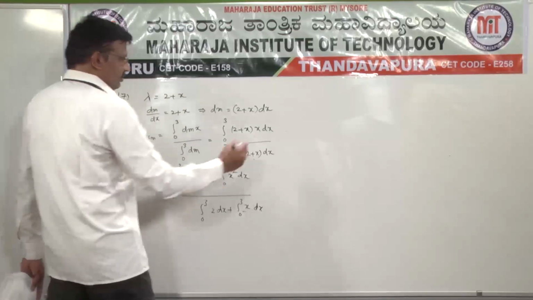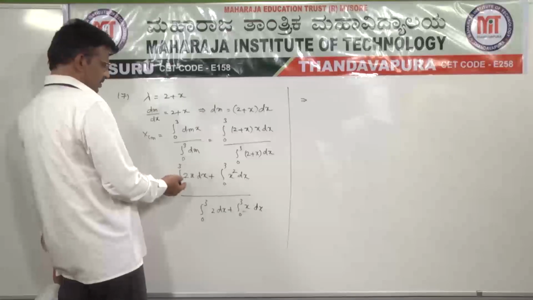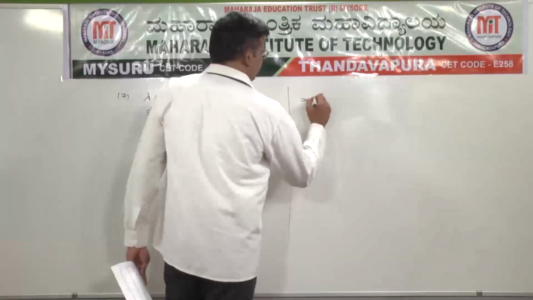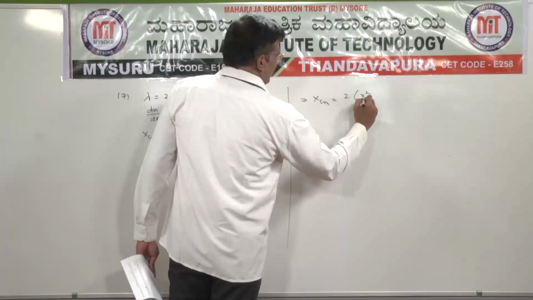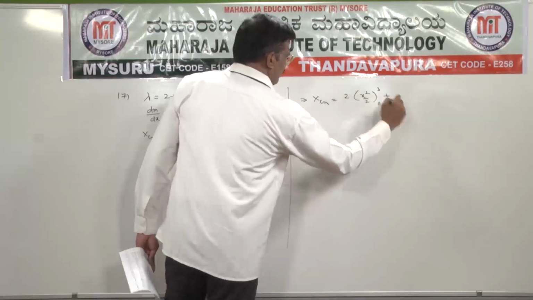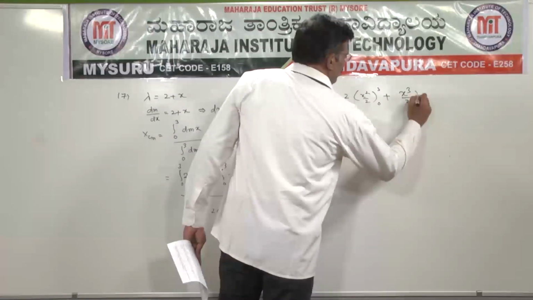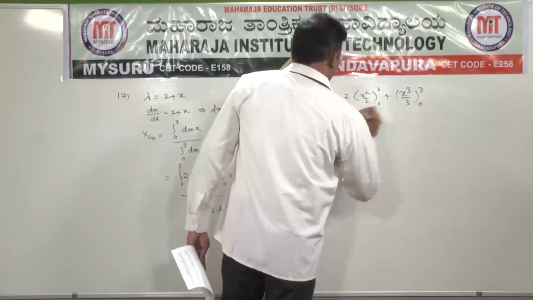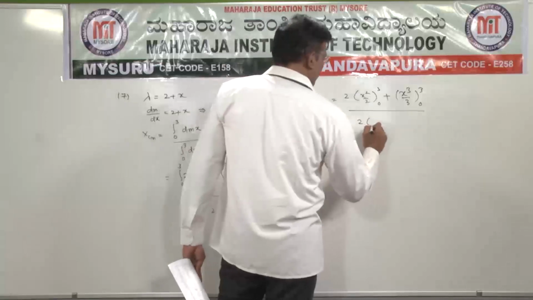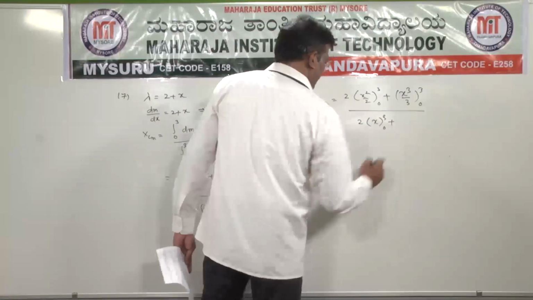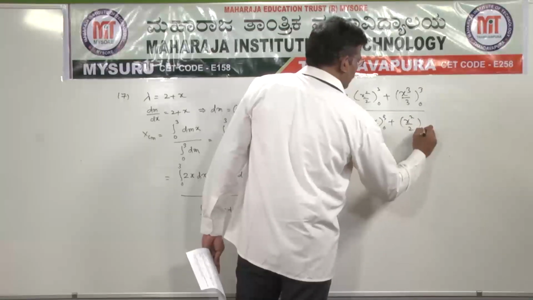So xcm is equal to 2x square by 2, limits 0 to 3, plus the second term x cube by 3, limits 0 to 3, divided by 2 into x, limits 0 to 3, plus x square by 2, limits 0 to 3.